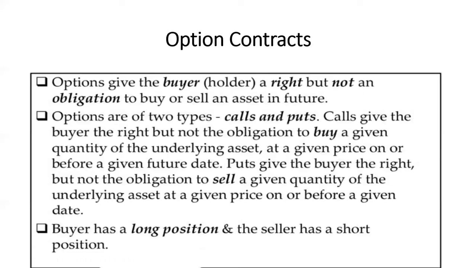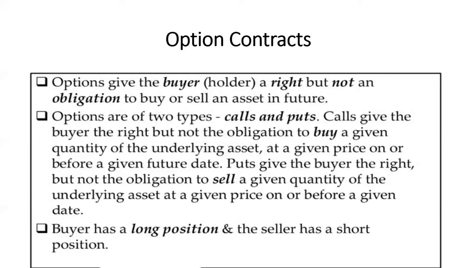Let's see the last one, that is the option contract. Till now we have discussed the forward contract, futures contract, and swaps. Last comes the option contract. An option gives the buyer or holder a right, but not the obligation, to buy or sell an asset in the future. A buyer gets a right, but no obligation is given.